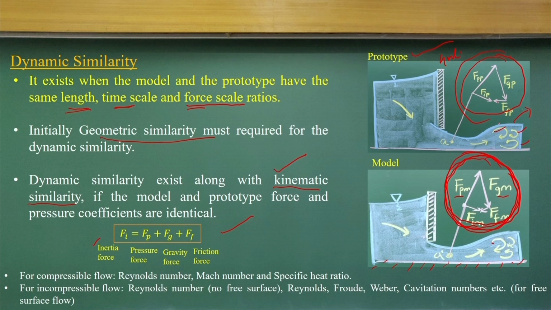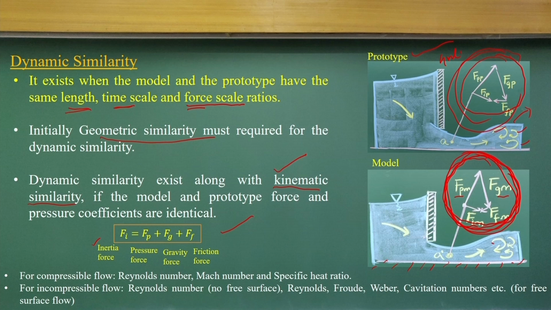From vector calculus, the ratios between them should be equal, otherwise the vectorial additions will not be exactly similar, unless the directions and the ratios are the same.